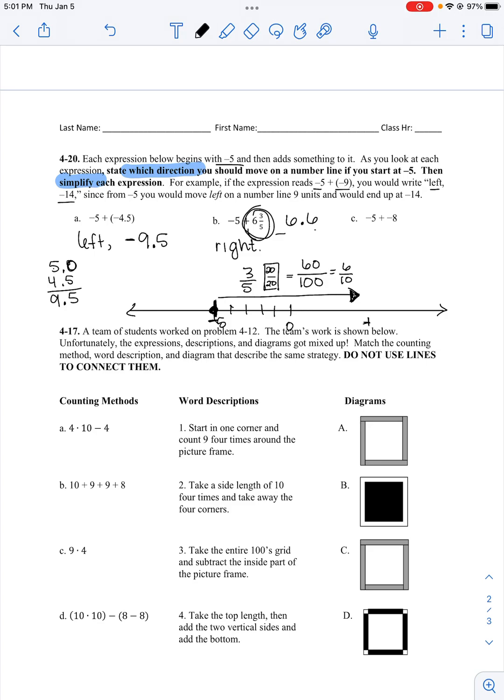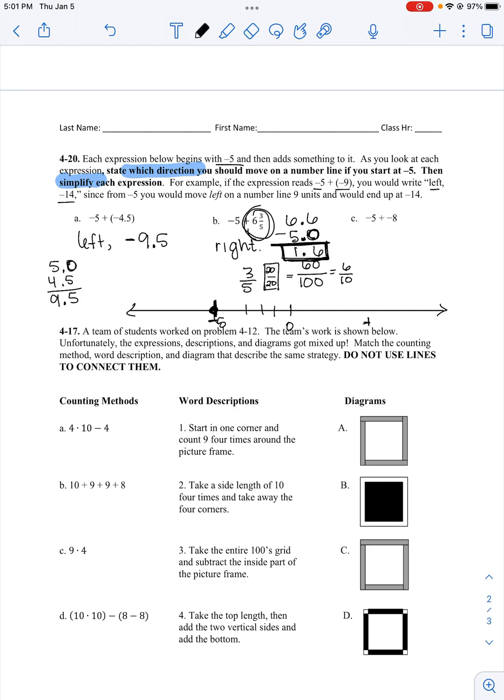Really what I'm doing is I'm taking my 6 and 6/10 and I started at -5. So I'm going to subtract 5 from that to get to my answer. 6 minus 0 is 6. 6 minus 5 is 1. So I go right, and my answer is 1 and 6/10 because I know it's going to be a positive number.